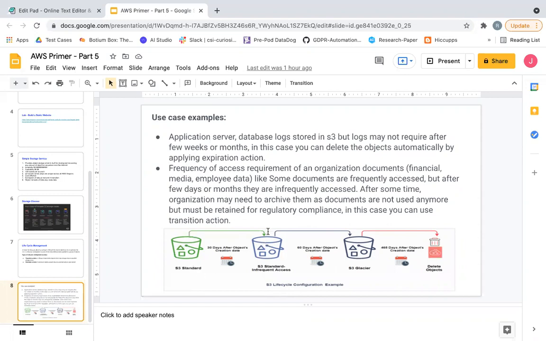So now from S3 standard, you'll move it to S3 Standard infrequent access. You tell it, after 30 days, move this object, which is in the standard, to infrequent access. Now, after 60 days from this, move it to S3 Glacier. Now, if it's 465 days, it's very old data. I don't want to use it, so go ahead and delete it. So I hope you understand the transitioning we are doing with respect to life cycle. One is moving from one storage class to another, because that would save some money for you. And second is, if something is there which you are not going to use, let's go ahead and delete it. So I'll just show you how to create these life cycles.